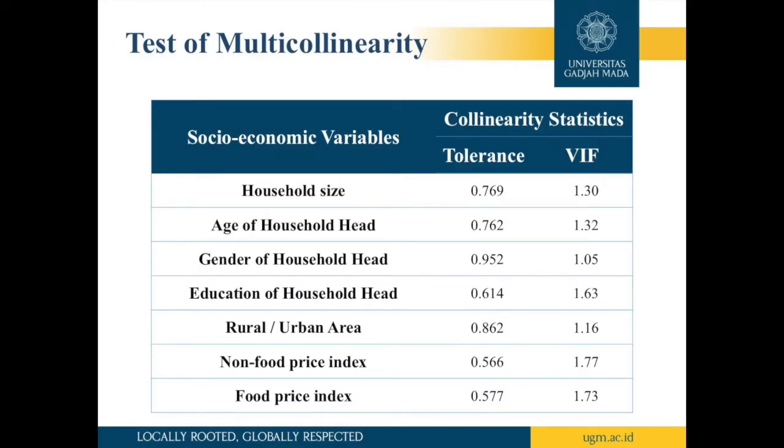Classical assumption test, the test of multicollinearity. This test is conducted to check whether or not there is any correlation among independent variables within the regression model. The model is said to be absent from multicollinearity if the variance inflation factor or VIF is less than 10 or the tolerance value is more than 0.1. This table proves that the regression model stated in the study has no multicollinearity because the VIF are less than 10 and the tolerance value are more than 0.1.